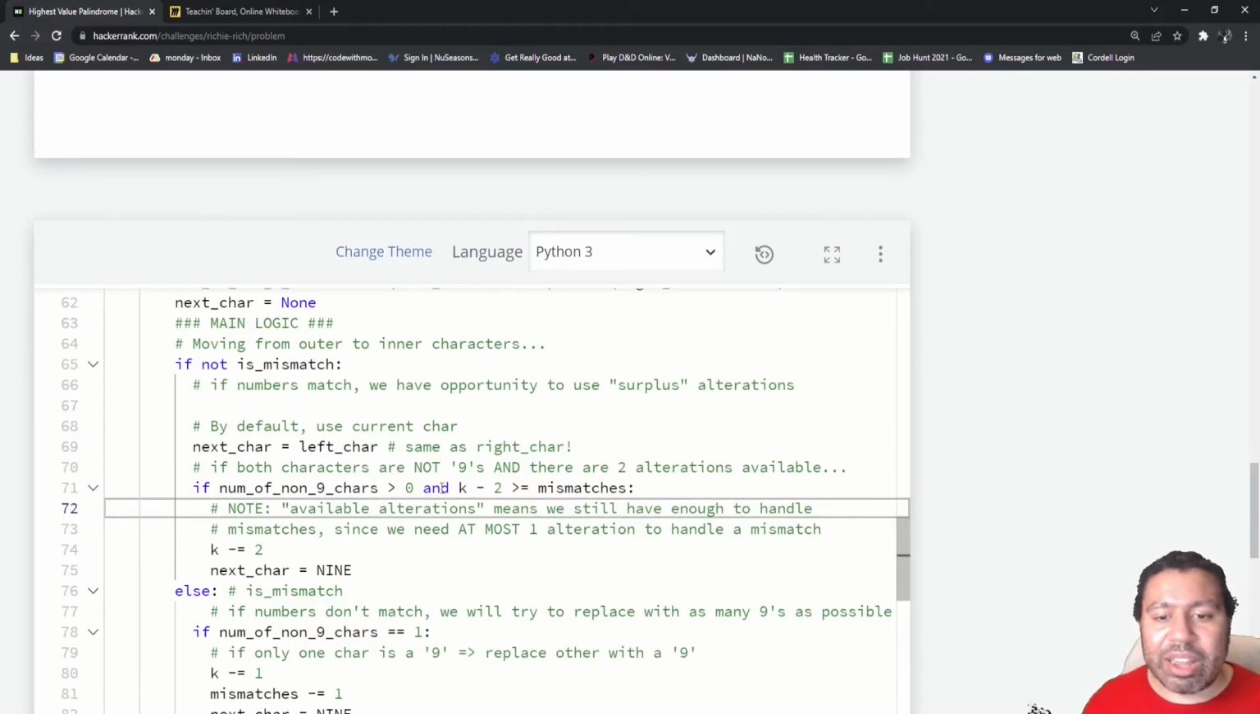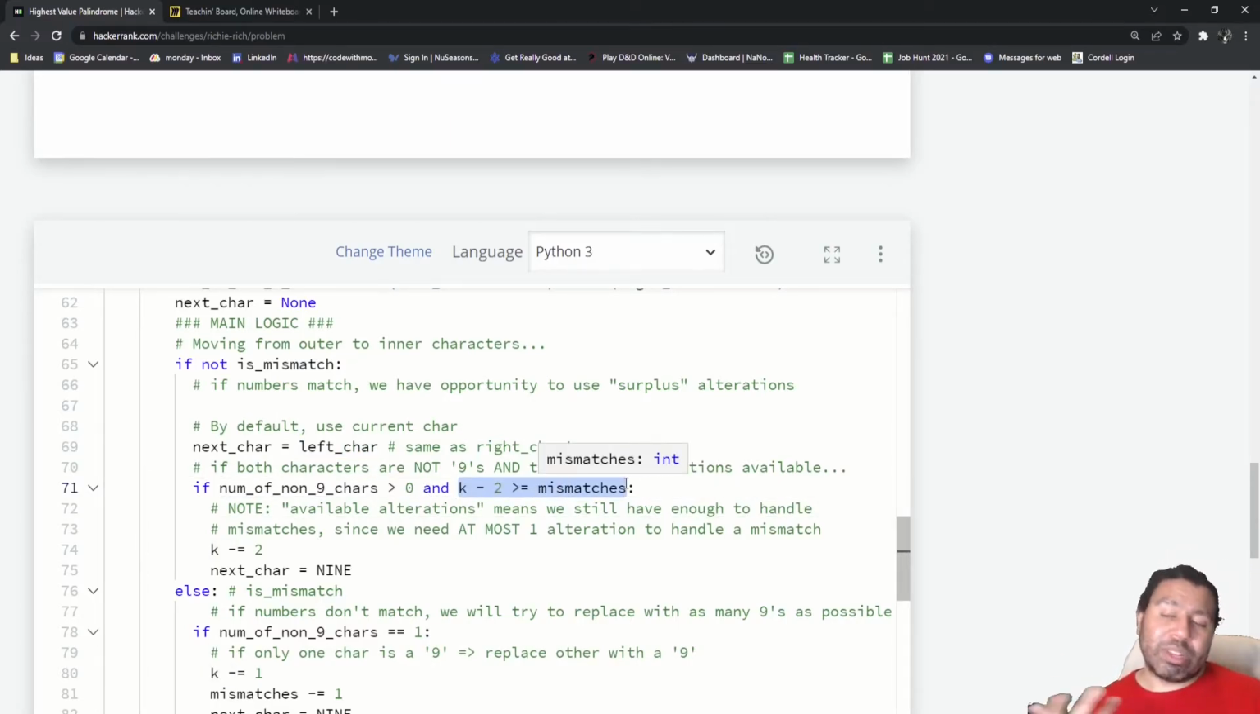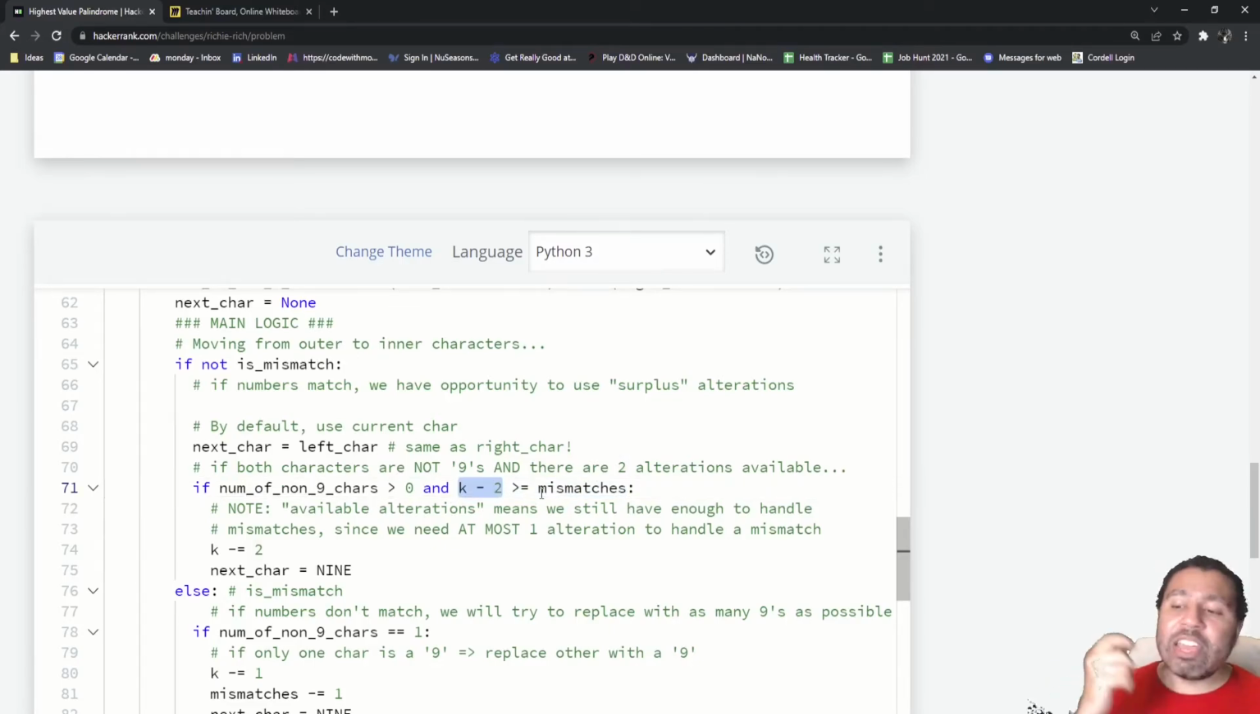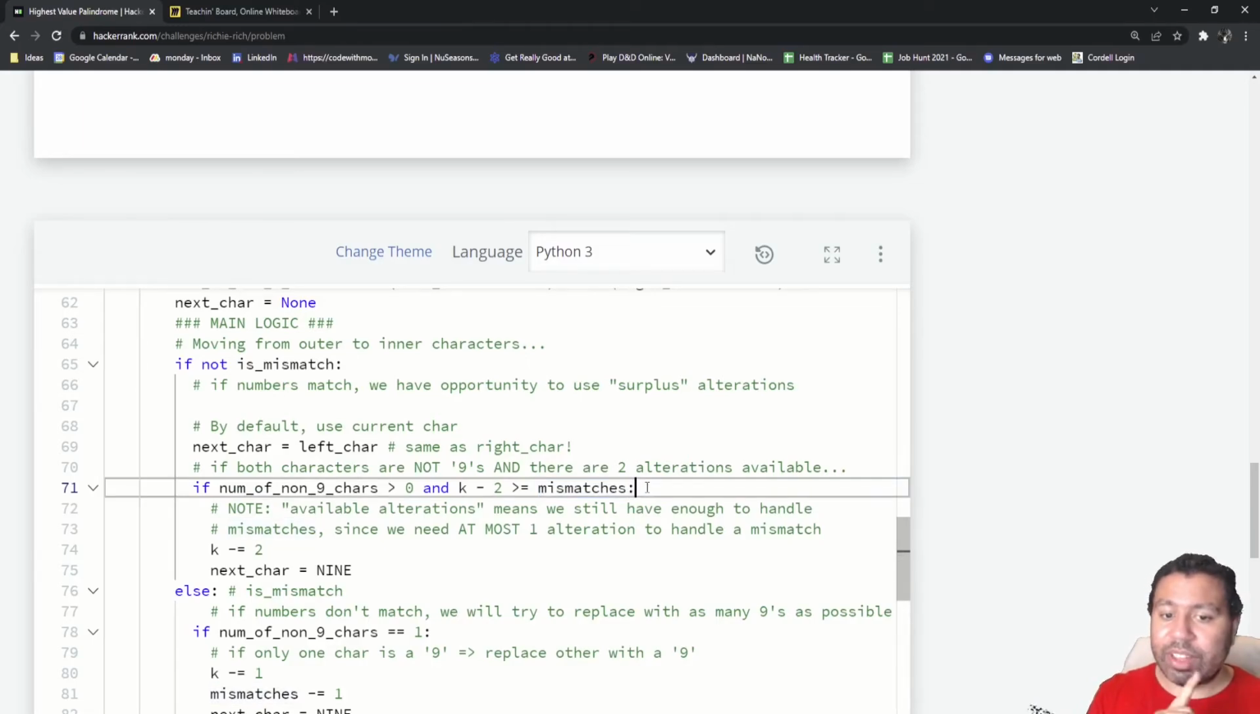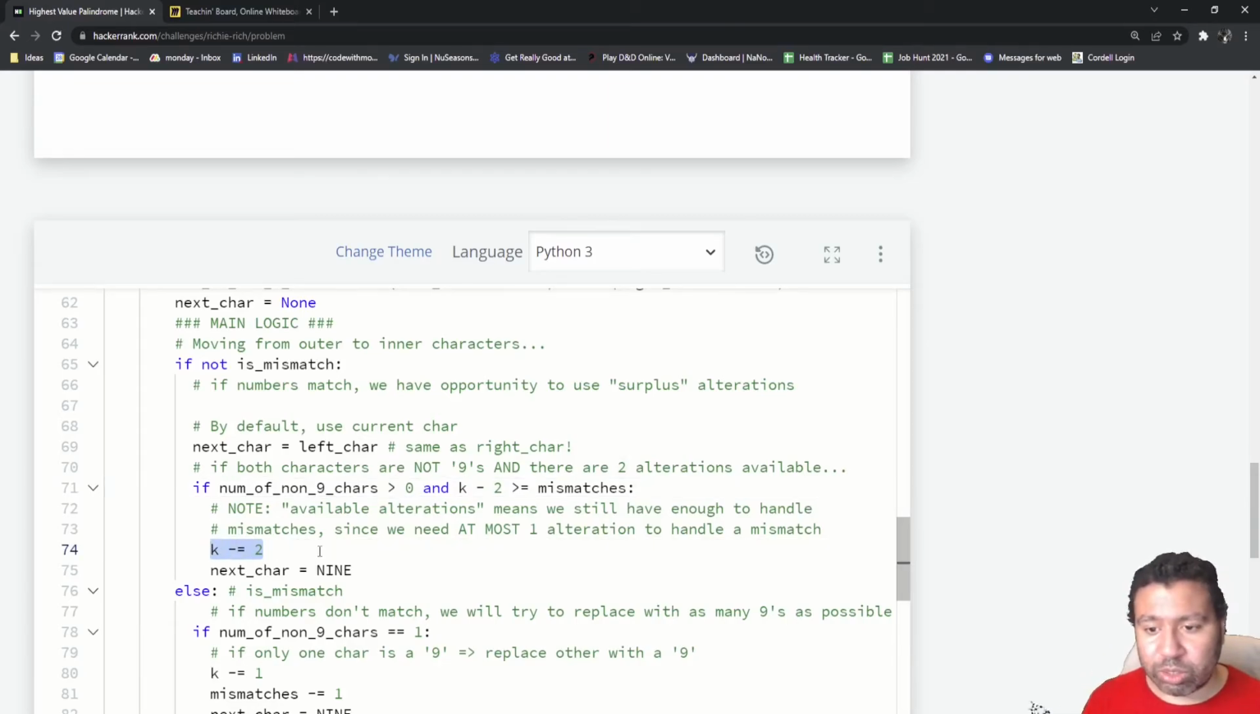Then we can say, okay, well, what about the surplus alterations? What counts as a surplus? Well, because these are both the same number and they're not 9, we need to make 2 alterations to make this a 9. If we were to subtract 2 from the number of alterations we have, would there still be enough alterations to handle the number of mismatches that we have? If the answer is yes, then we have the surplus to do this. Then we can change these to 9s. We'll subtract 2 from the alterations and make the next character a 9.